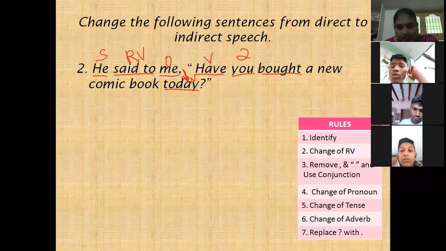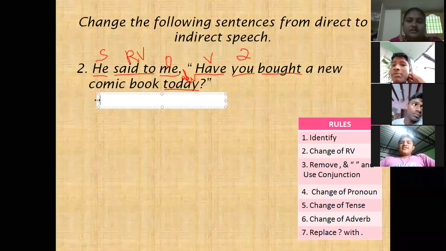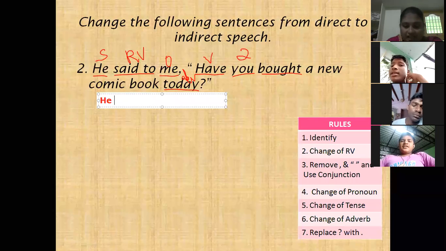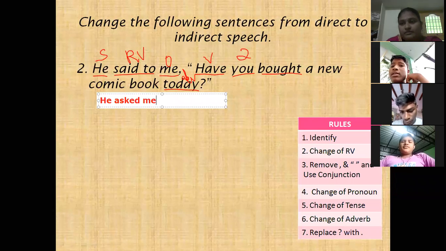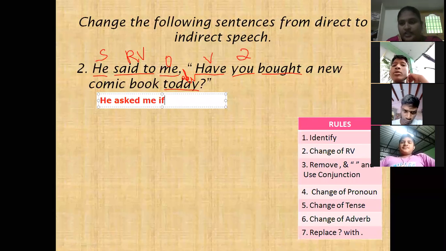Yes. Tell the answer. Change of reporting verb. RV means reporting verb. He asked me. Yes, very good. He asked me whether you. We can use 'if' also.